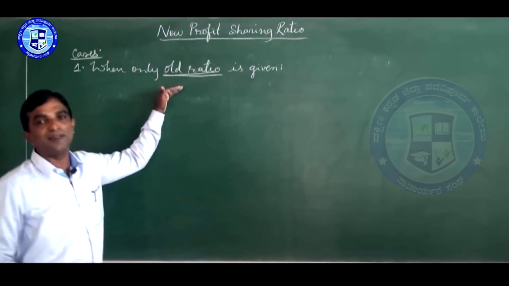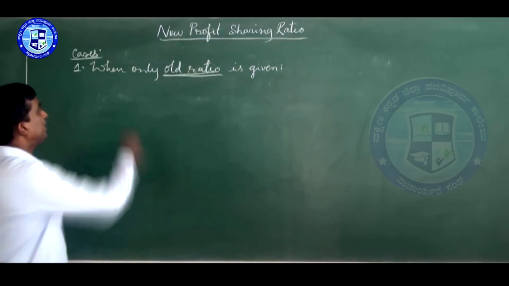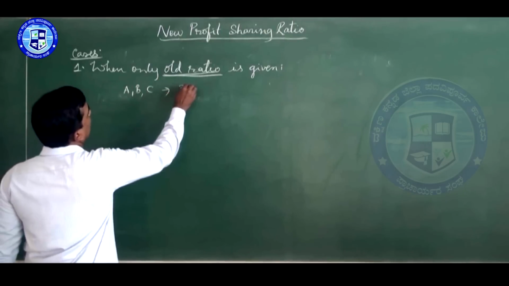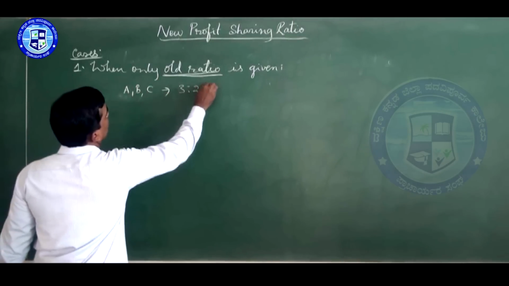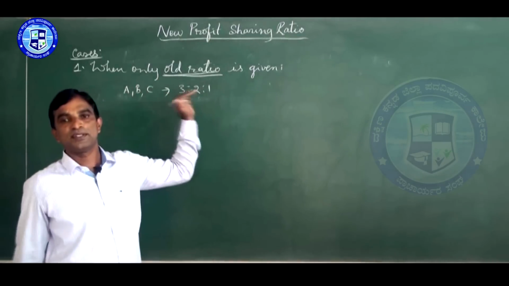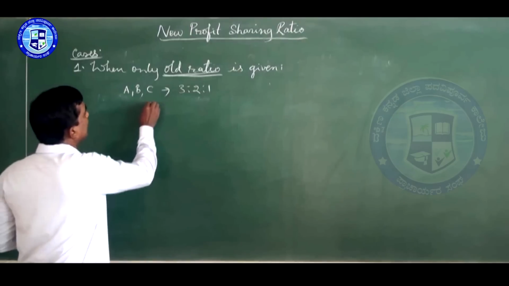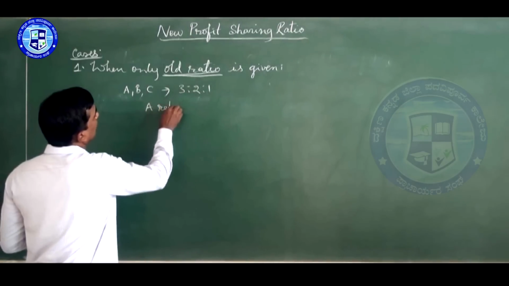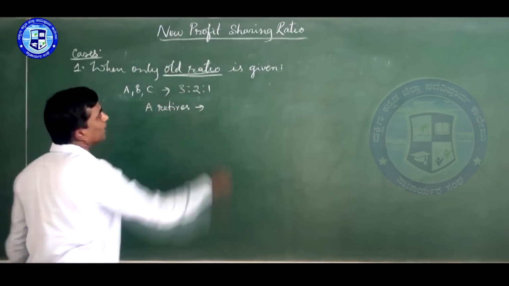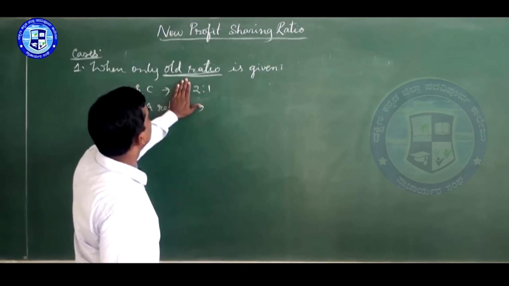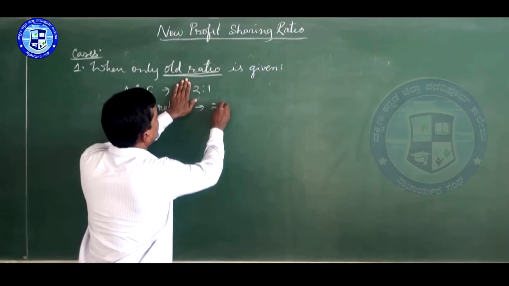For example, it may come as a 1 mark question. A, B and C are partners, and their profit sharing ratio is 3:2:1. Now just see, when A retires, what is the new ratio? When A retires, the new ratio is 2:1.